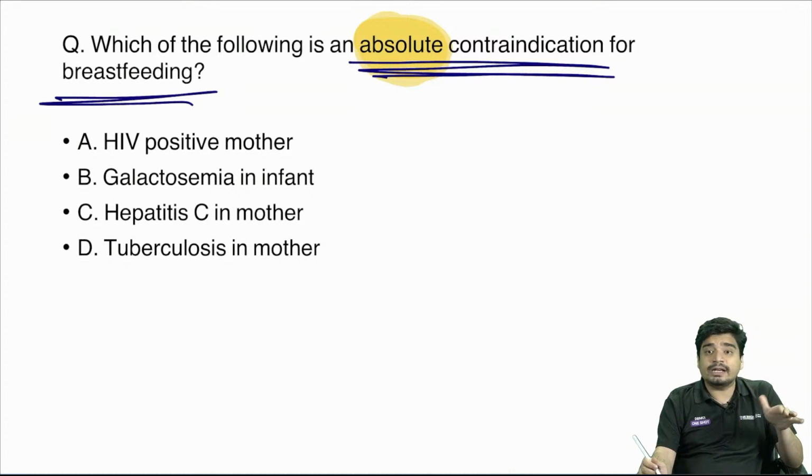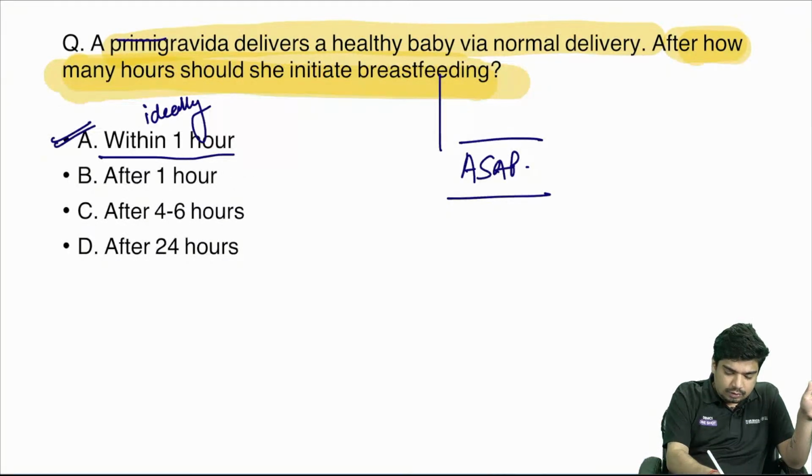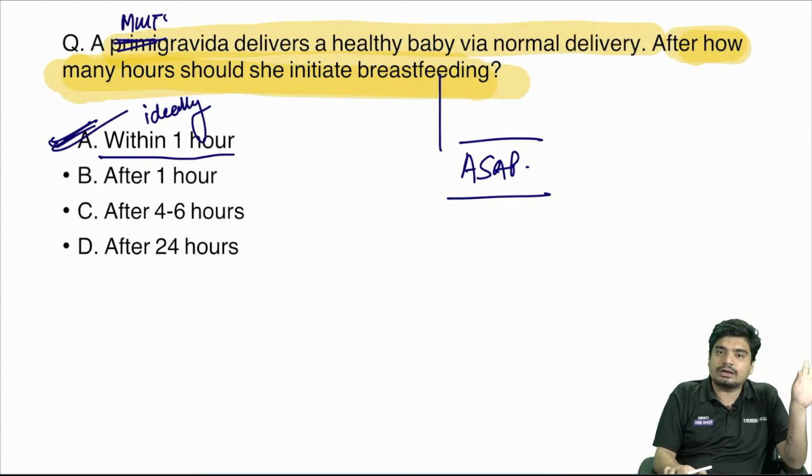Even if she's on labor table, you should give as soon as possible. Multigravida also, she should give as soon as possible. There is no difference in primigravida and multigravida. That's why they wanted to confuse you. The answer will stay the same: within 1 hour.